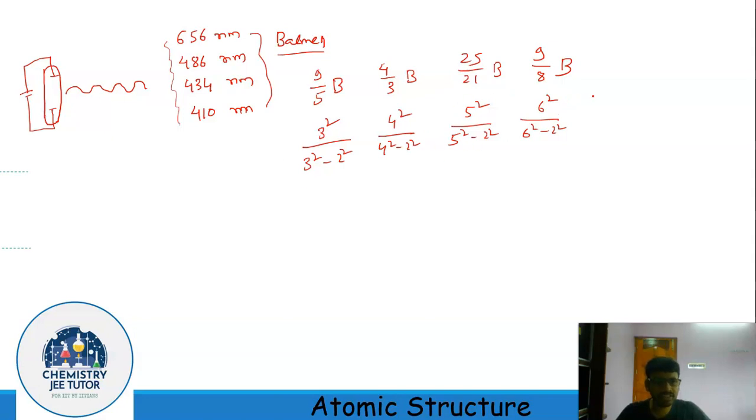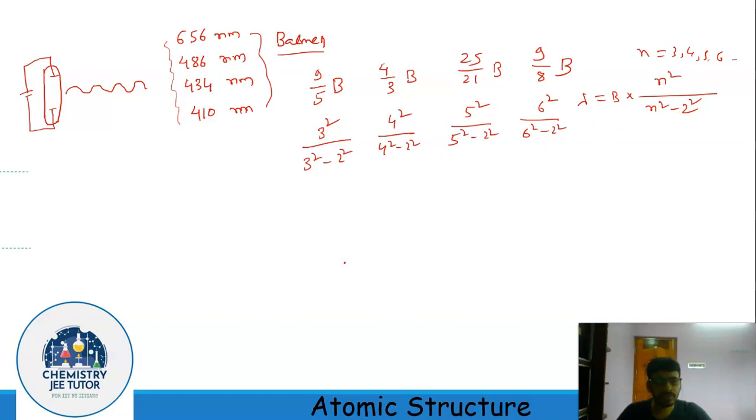So here he generalized this: lambda is some constant multiplied by n square divided by n square minus 2 square, where n equals 3, 4, 5, 6. And he predicted the fifth line, when n equals 7. And later it was verified experimentally also.